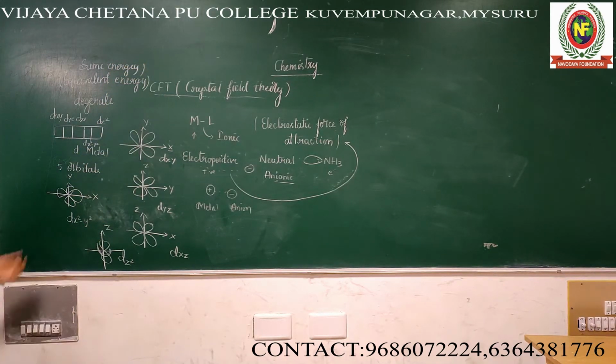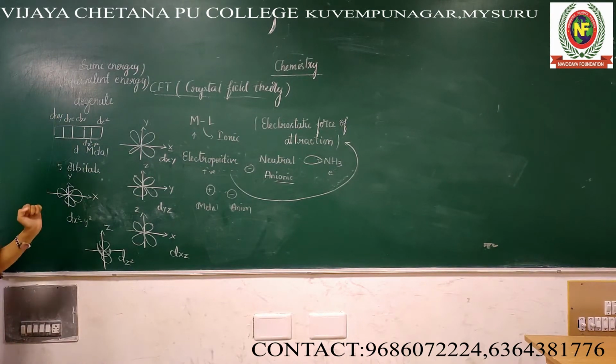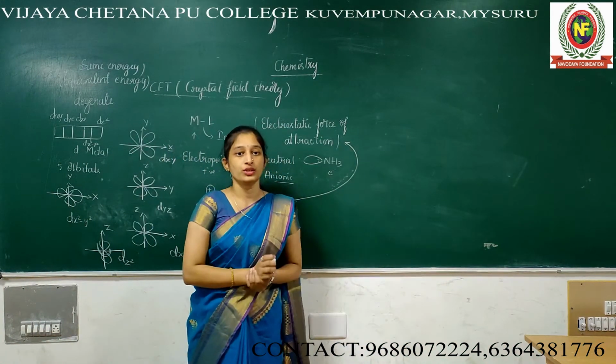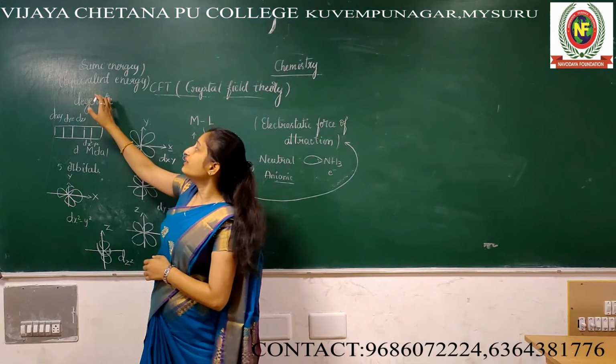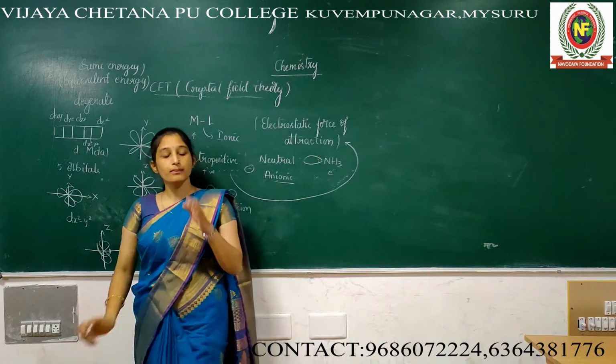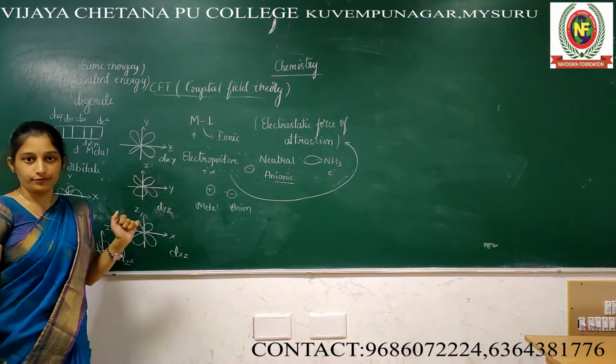All 5 boxes have the same energy. But once the ligand approaches, the degeneracy never remains as it is. It will split. That is the major concept under this CFT.